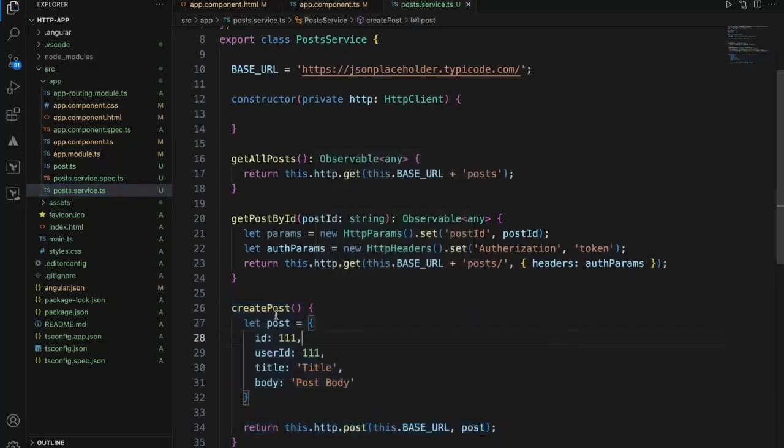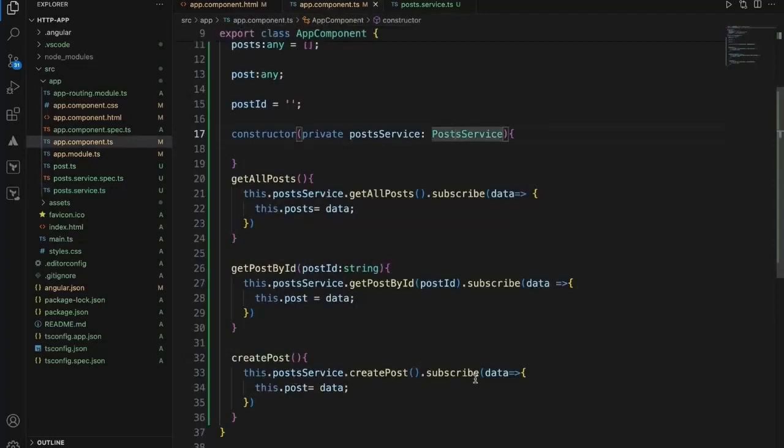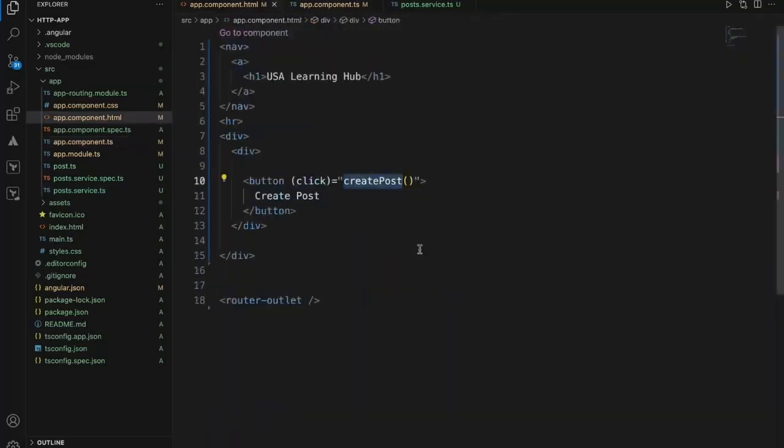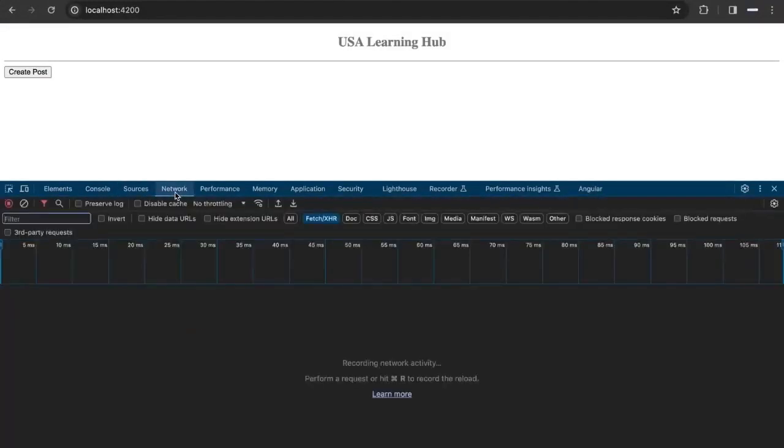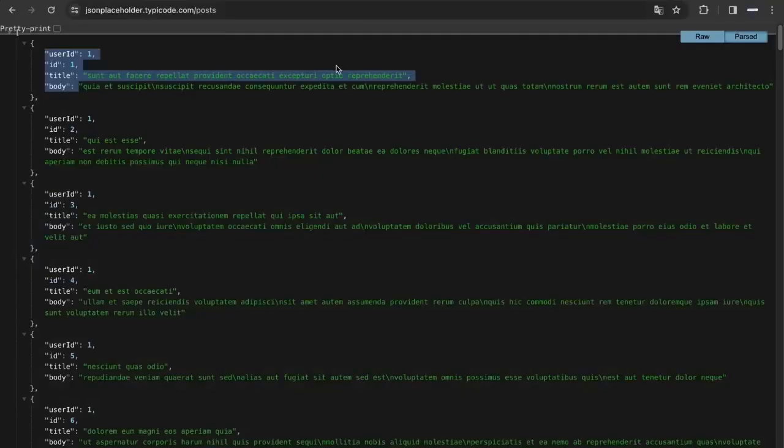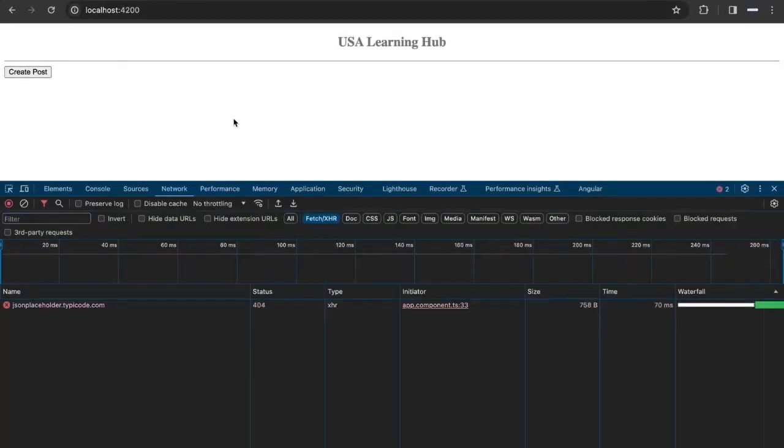And once we create this post, we are returning the data. Let's see whether it is working. I doubt whether it will work because we don't know whether we can create the post to this dummy JSON.